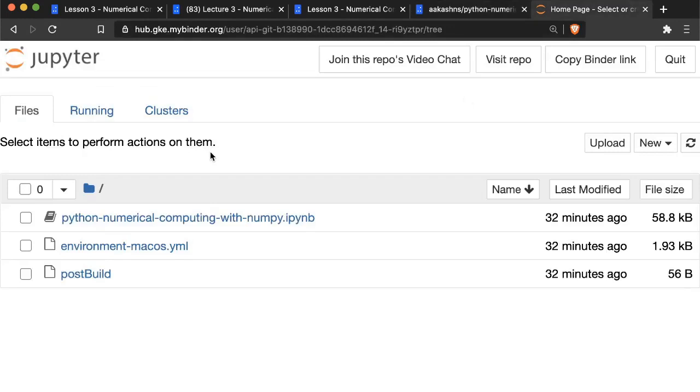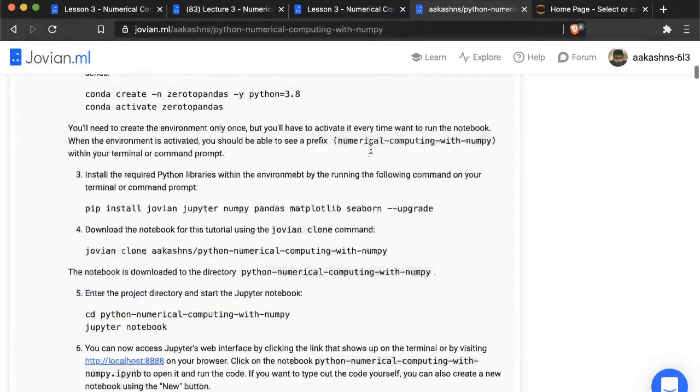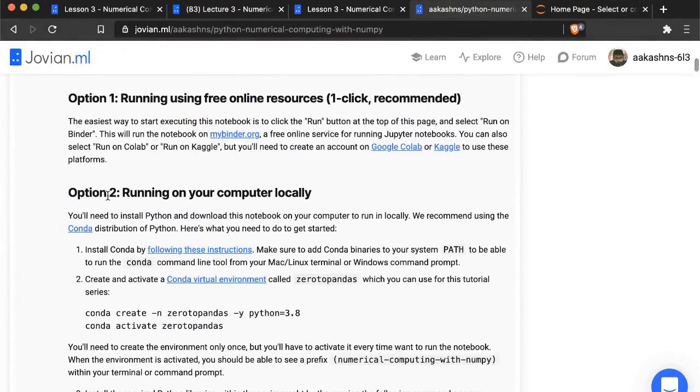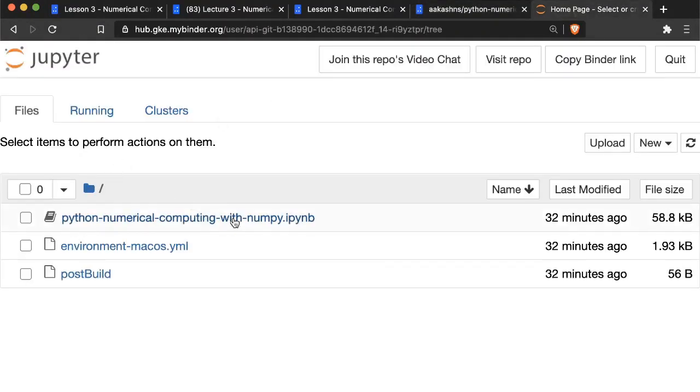All right. The Jupyter notebook is now opened up. So this is running on Binder on an online platform. You can also run this on your own computer, and there are instructions here to run this on your computer locally. So I'm just going to open up this Jupyter notebook right now.